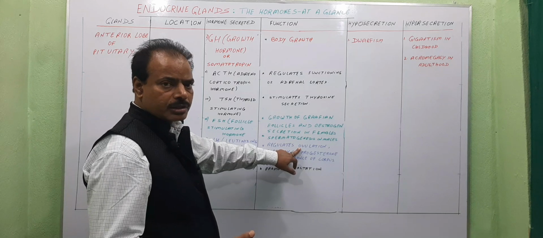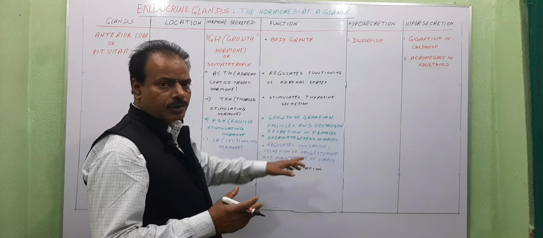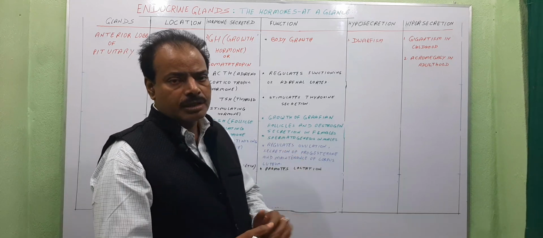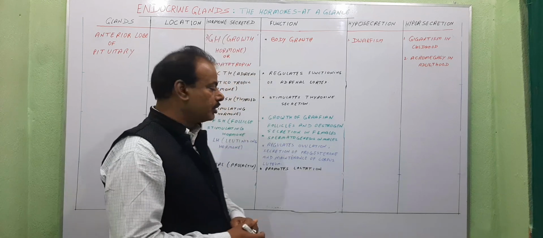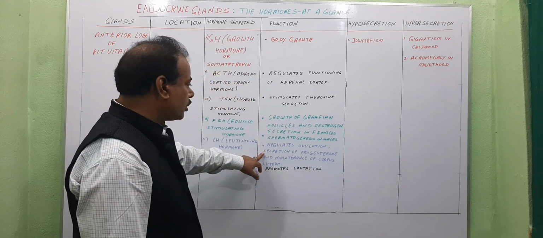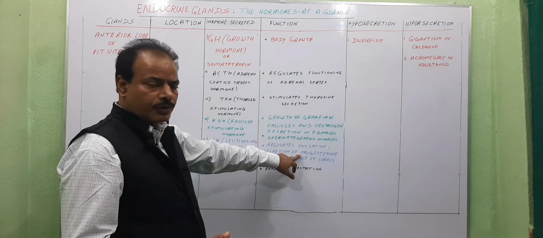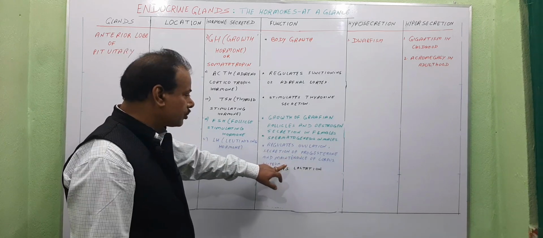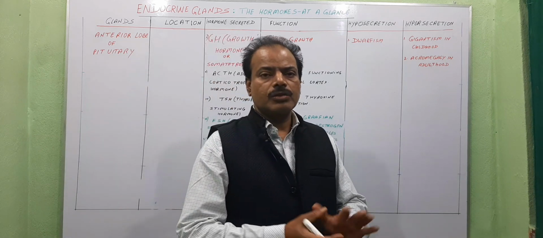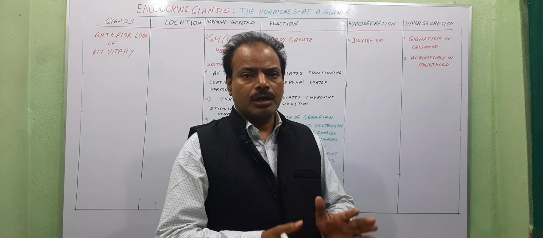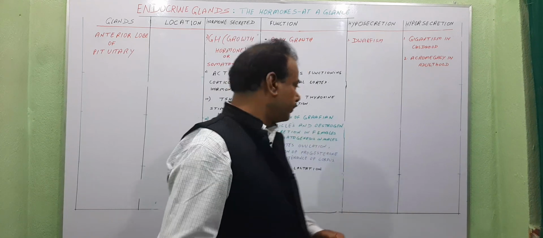Ovulation is the process in which the matured egg from Graafian follicles is released at the 13th or 14th day of the menstrual cycle. And it regulates secretion of progesterone, which is a female reproductive hormone, and maintenance of the corpus luteum. Corpus luteum is the condensed yellow mass after ovulation.